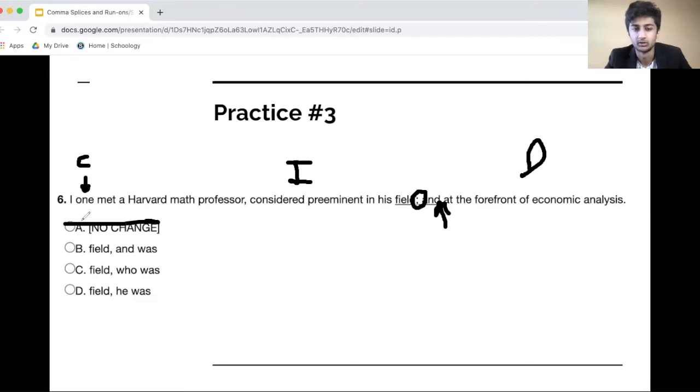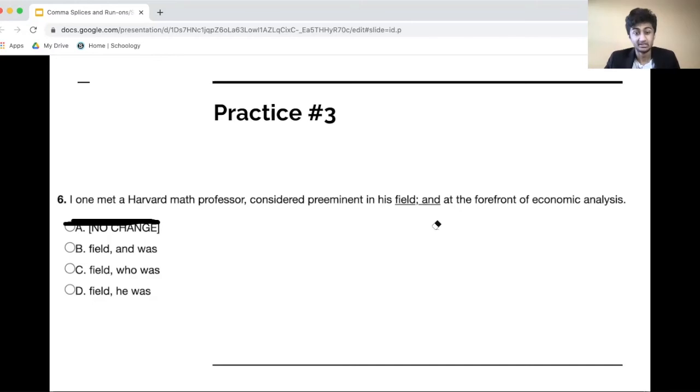So A is going to be wrong. The punctuation is completely off. All right, let's look at B. I once met a Harvard math professor considered preeminent in his field, comma, and was at the forefront of economic analysis. This is tricky, but we're going to talk about this later.